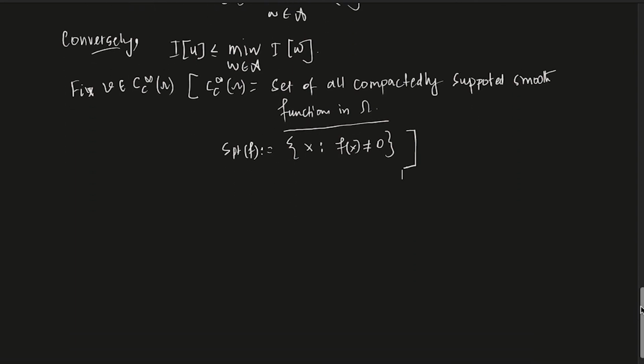Essentially, you can think of a function which is zero on the boundary and has a non-zero part in the interior.